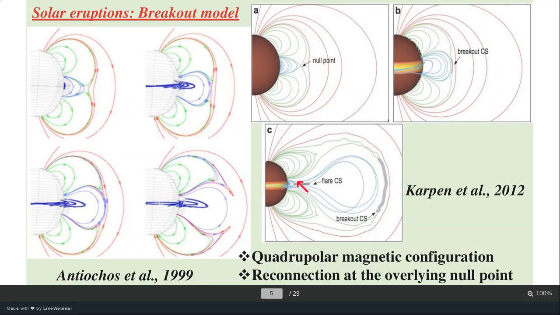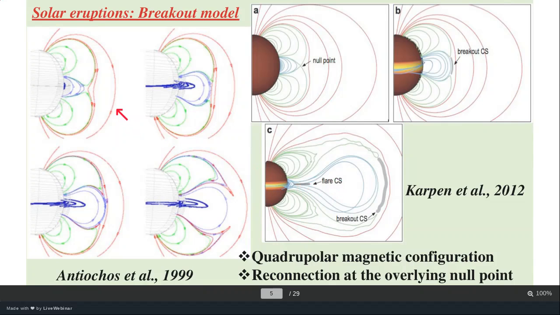We have to keep in mind that all the field lines which are going to interact should be sheared field lines. There should be some energy stored in them. The potential lines don't reconnect, since they don't have any sort of magnetic energy stored in them. So the flare loop will be formed here and the current sheet will be formed here.